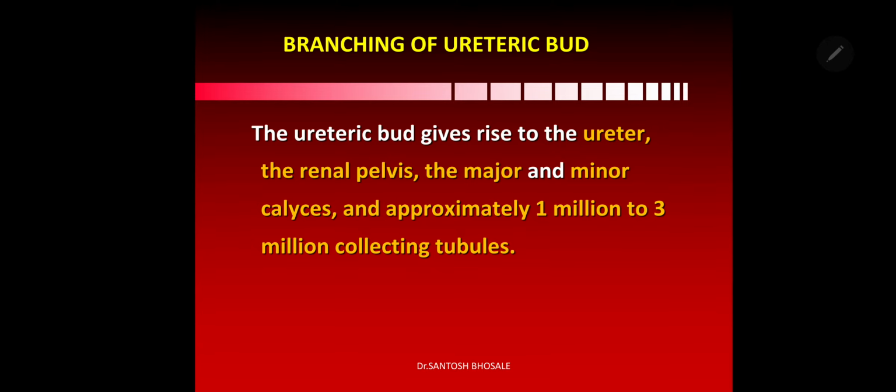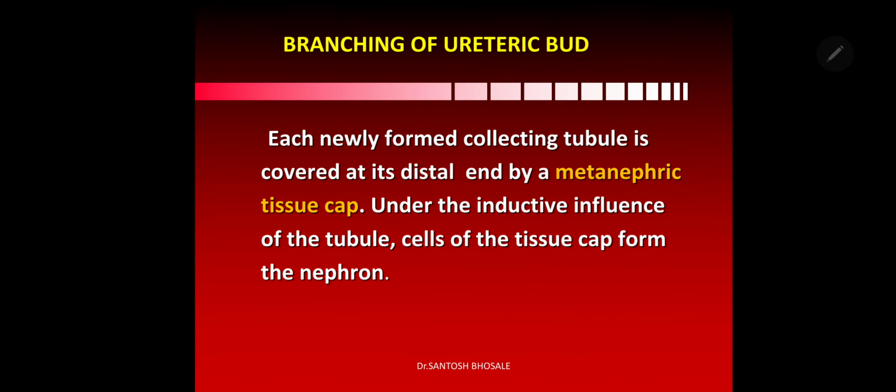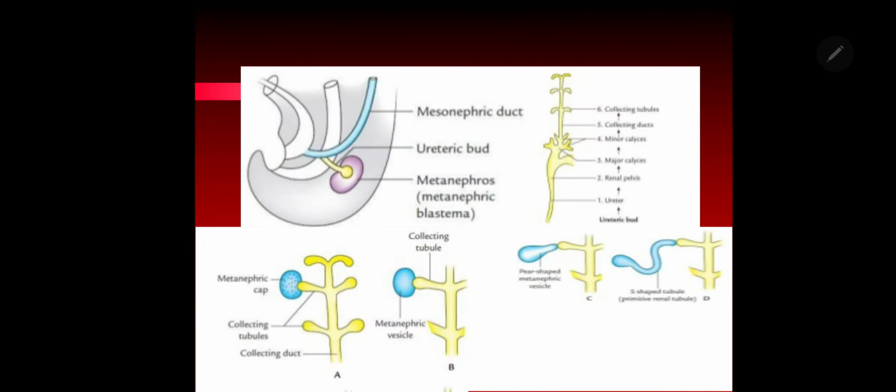So till the collecting tubule, it is formed by the ureteric bud that is derived from the mesonephric duct, and the ureteric bud gives rise to the ureter, renal pelvis, major and minor calyces, and approximately 1 to 3 million collecting tubules. Each newly formed collecting tubule is covered at the distal end by the metanephric cap or tissue cap. Under the inductive influence of the tubule, cells of the tissue cap form the vesicle and they form nephrons.